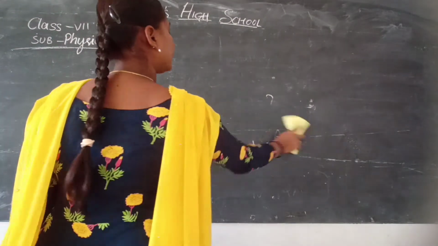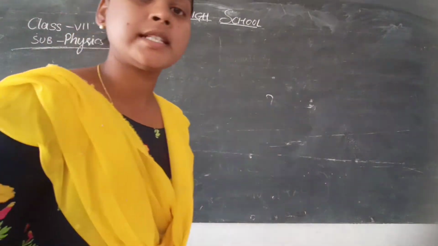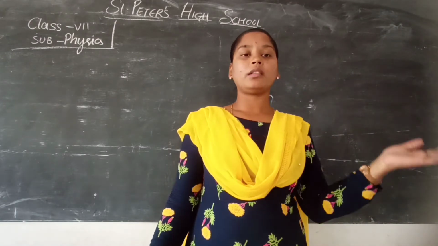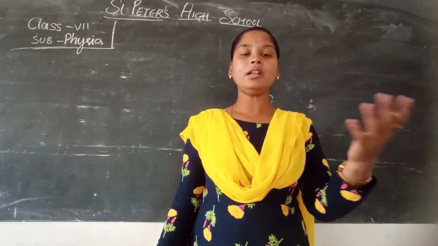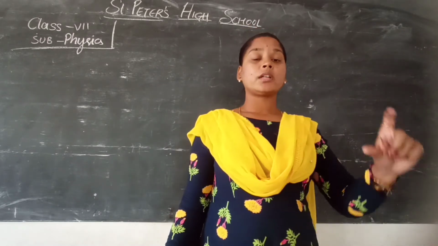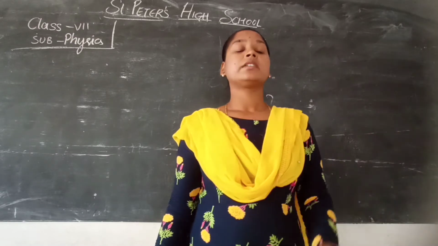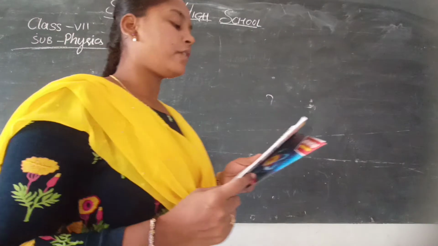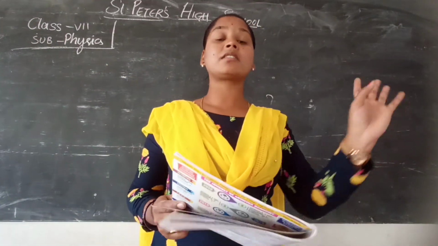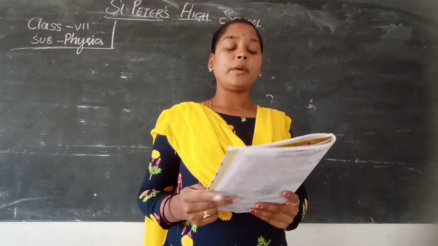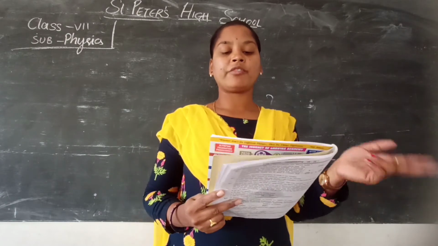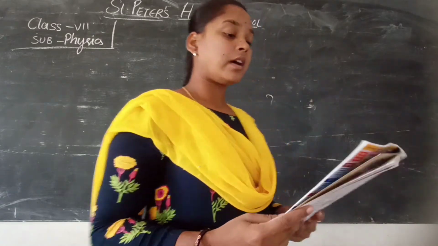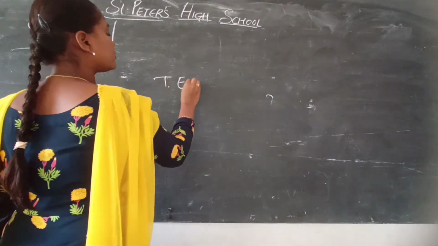Here, regarding EMF in series cells, the total EMF of all the cells is the sum of the EMFs of all the cells. Whereas in parallel, the biggest EMF is what is supplied by the electric source. So here the total EMF of a series combination is the sum of all EMFs. A combination of 3 cells of equal EMF gives 4.5 volts. What is the EMF of each cell?